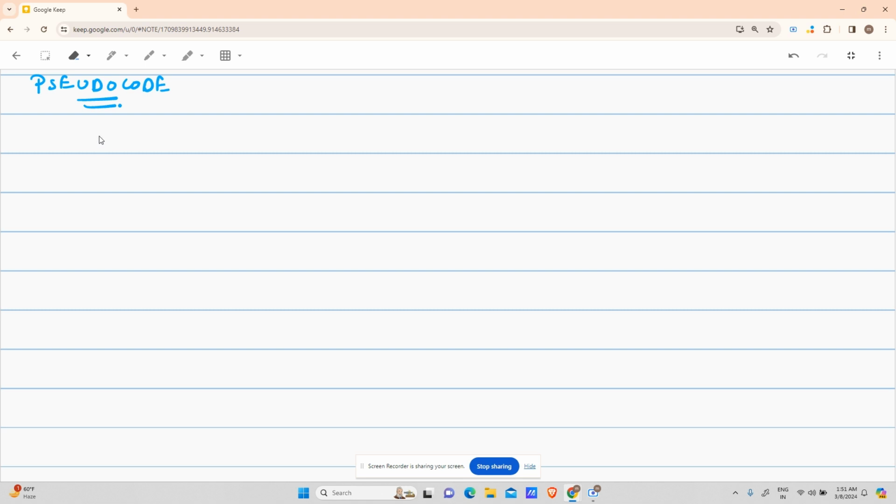So let us understand what pseudocode is. As you can see, pseudocode is formed by two words, pseudo and code. Code, you all know what a code is. Pseudo means false. So if we combine them, it means false code, that is, artificial code, right?